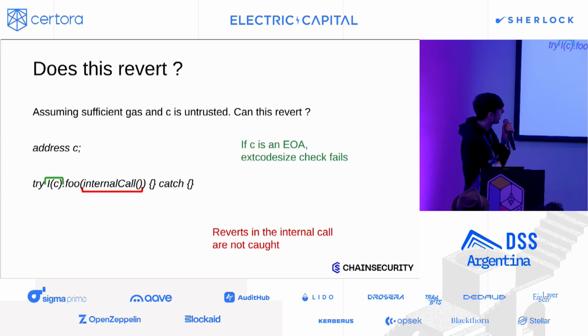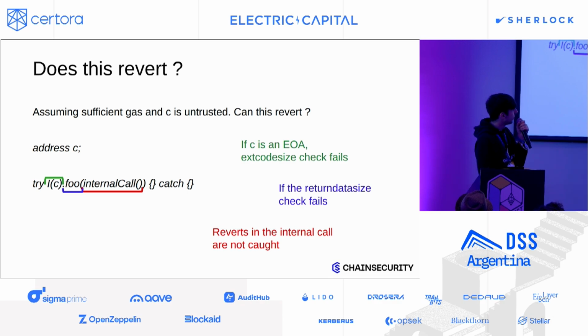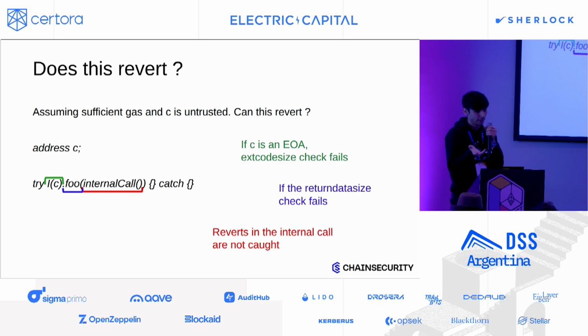The second one is a bit more complicated: if C is an EOA, then Solidity performs, before we enter the try part, an extcodesize check, and if this one fails, we will revert. Since 8.10, the extcodesize check is however not done if we expect some non-zero return data size, which is our third reason, right? If we don't get the expected return data size from our external call, we will also revert and not catch this.